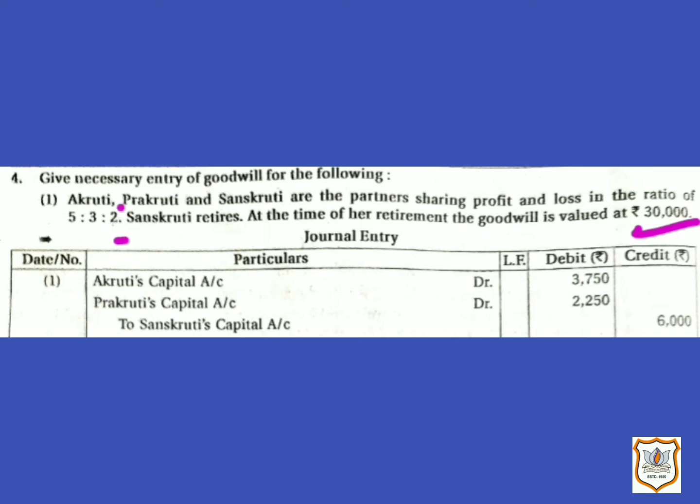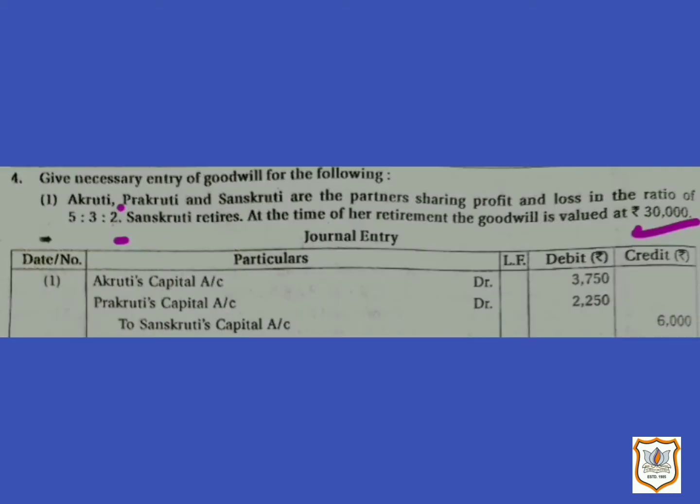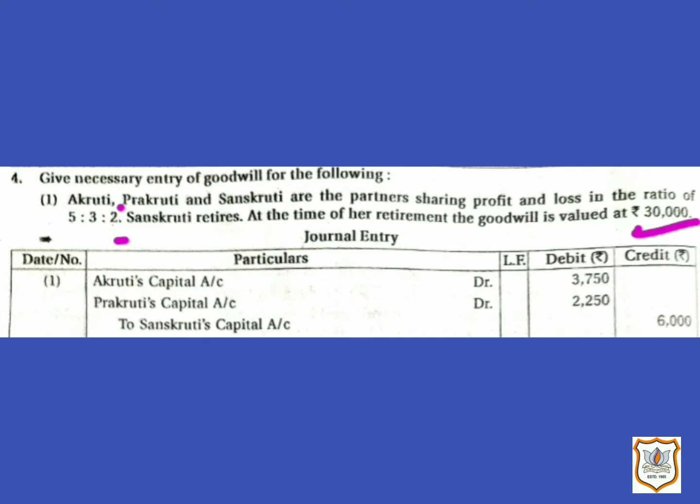So 30,000 multiplied by 2/10 is equal to 6,000. Now as Sanskriti is retiring, she will be given her share in the firm's goodwill by the continuing partners in their gaining ratio.